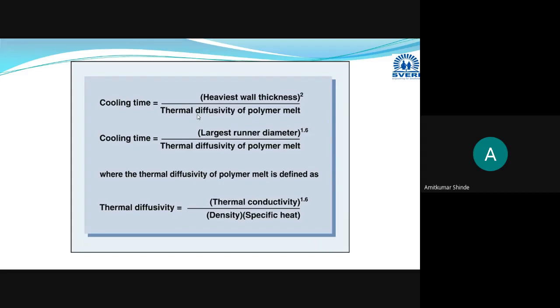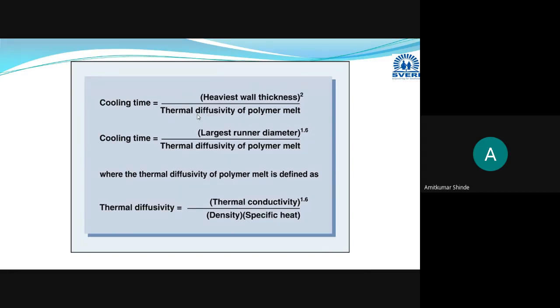They will take more time for cooling, and they shrink more. Shrinkage will be more when thick sections are there as compared to the thinner sections. Hence generally we go for thin sections only. The wall thickness should be minimum, as far as possible.